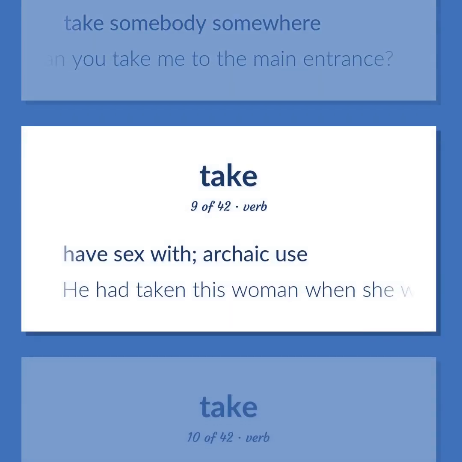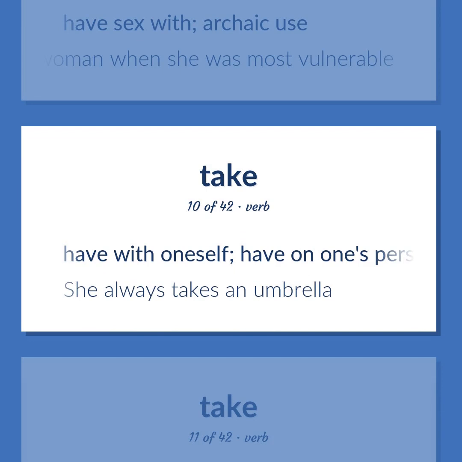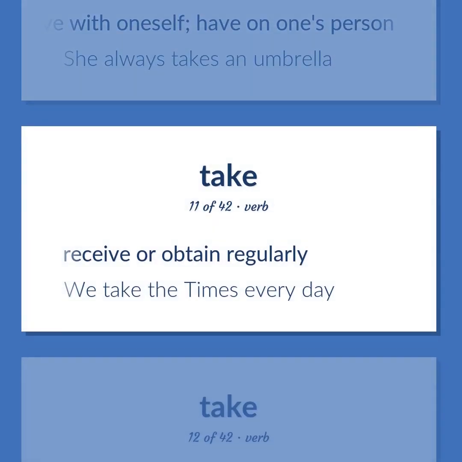Have sex with. Archaic use. He had taken this woman when she was most vulnerable. Have with oneself. Have on one's person. She always takes an umbrella. Receive or obtain regularly. We take the Times every day.